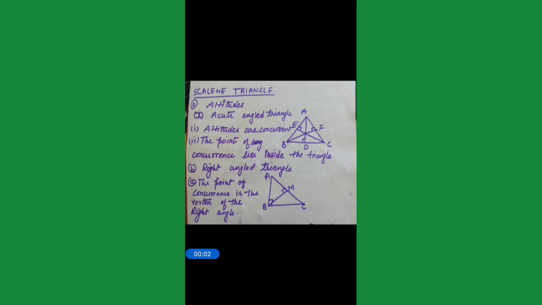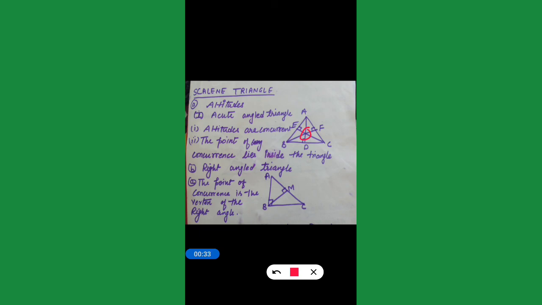If we are talking about scalene triangles, in scalene triangles you can have three types of triangles: acute angle triangle, right angle triangle and obtuse angle triangle. पहले हम इसमें altitudes के बारे में पढ़ रहे हैं कि इसमें altitudes कैसे होंगे. In acute angle, altitudes are congruent, definitely वो एक point पे meet कर रहे होंगे कहीं ना कहीं altitudes. The point of concurrence lies inside the triangle.